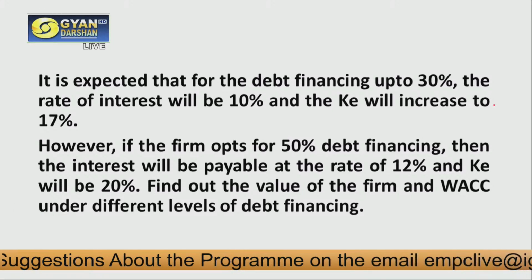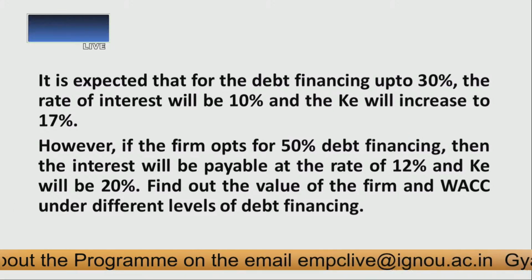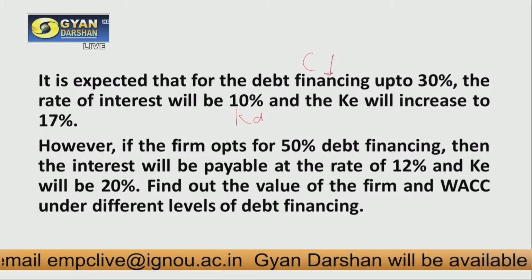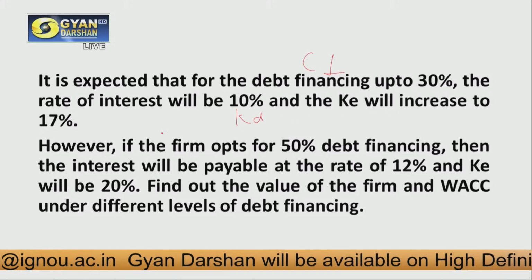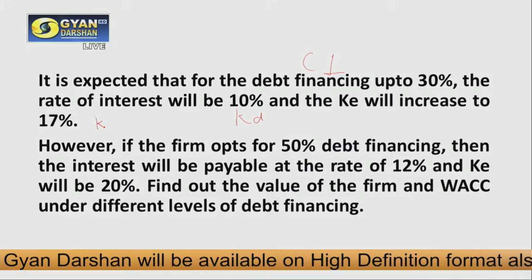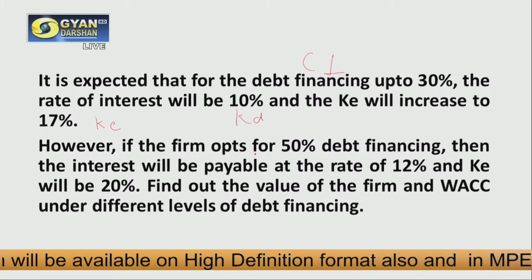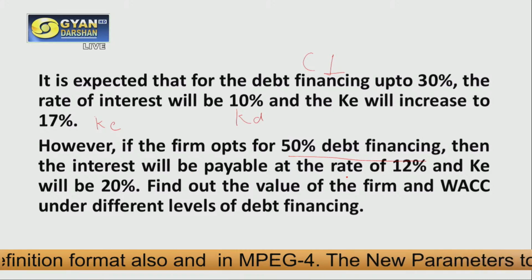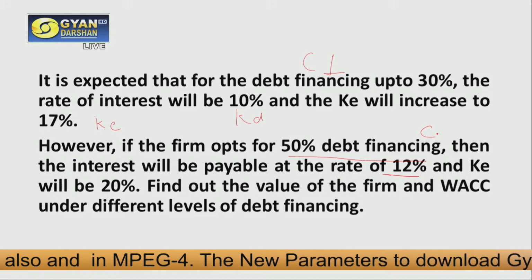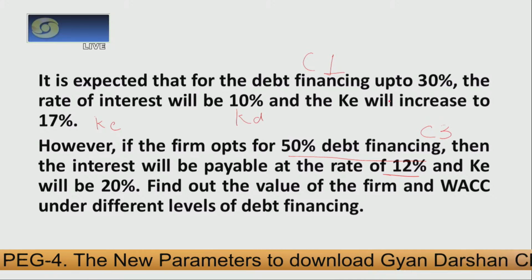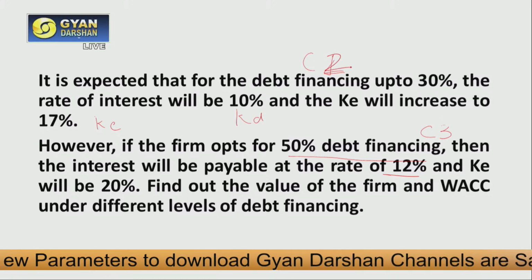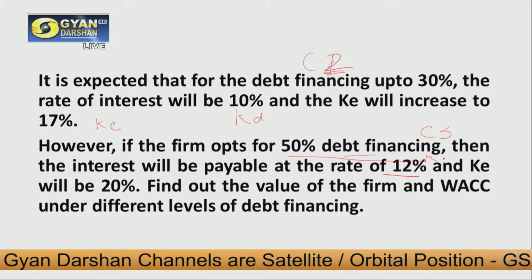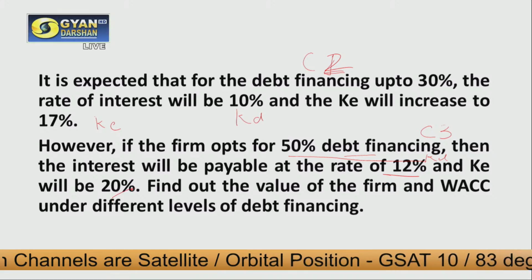Now it is expected that for debt financing up to 30%, that means for case 2, the rate of interest will be 10%. That means KD is 10% and KE will increase to 17%. But if this firm opts for 50% debt financing, then the interest will be payable at the rate of 12%. Now this is for our case 3, where 50% of debt financing is there. So in this case, our KD will be 12% and our KE will be 20%.